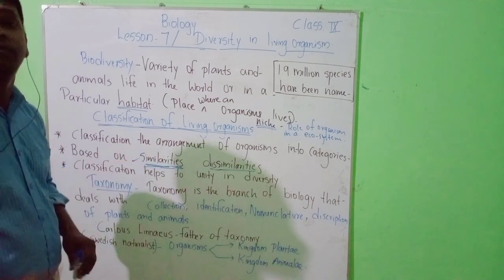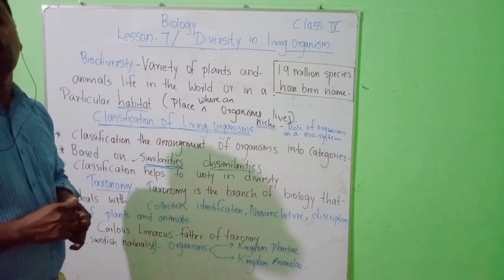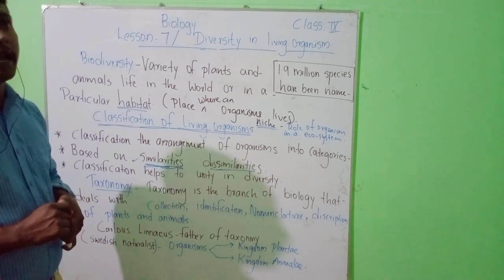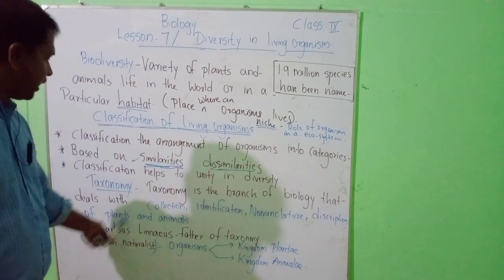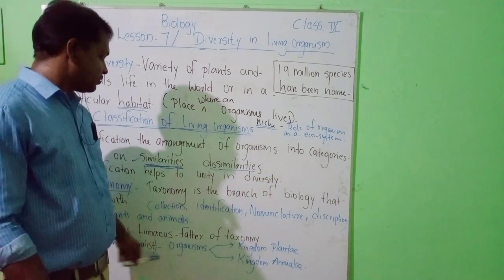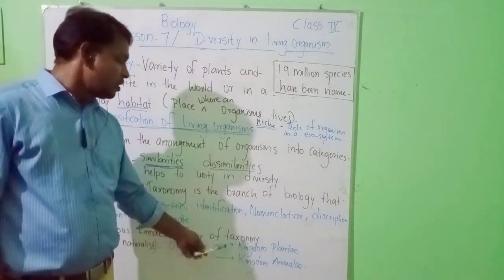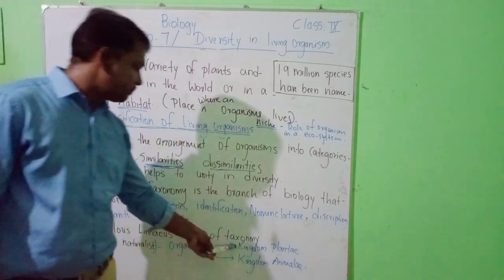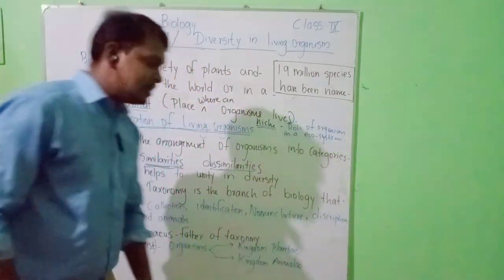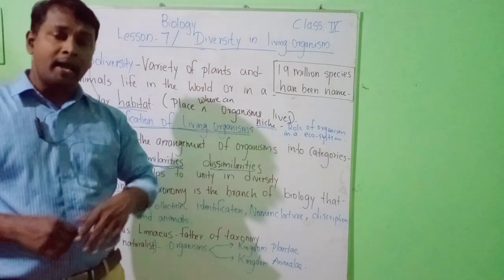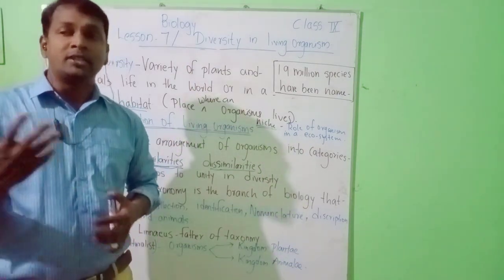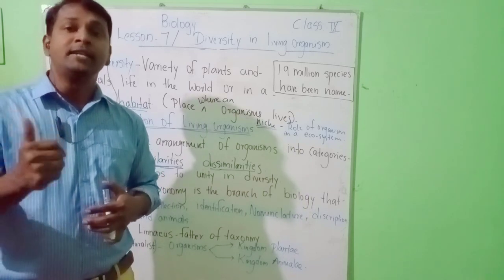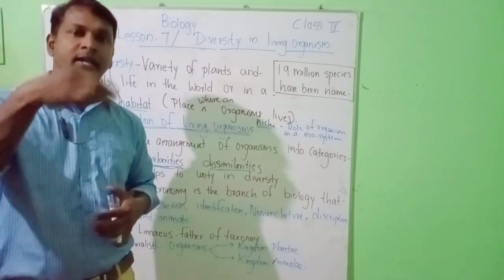Who is the father of taxonomy? Carolus Linnaeus, the Swedish naturalist, is the father of taxonomy, and he classified the organisms into kingdom Plantae and kingdom Animalia. The two kingdoms are there. Then it was followed by different scientists, who classified the five kingdoms: Monera, Protista, Fungi, Plantae and Animalia. We will study the five kingdom classification in the coming classes.